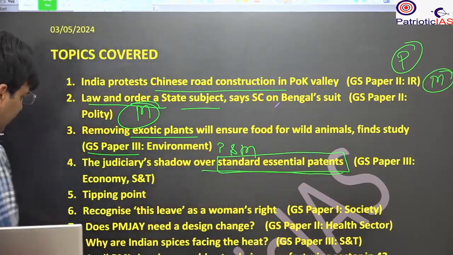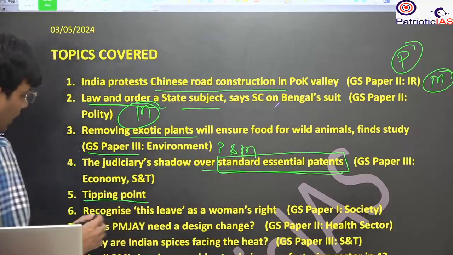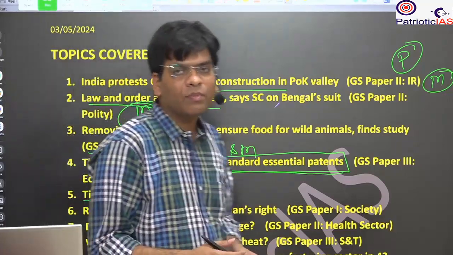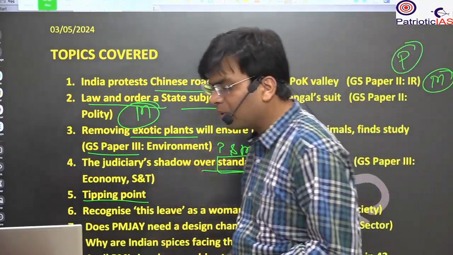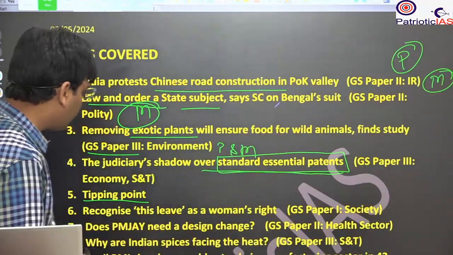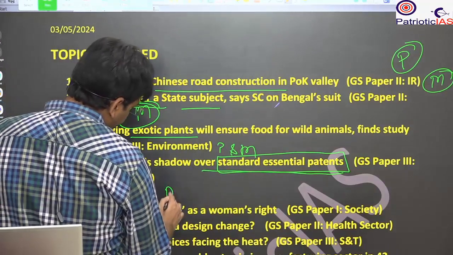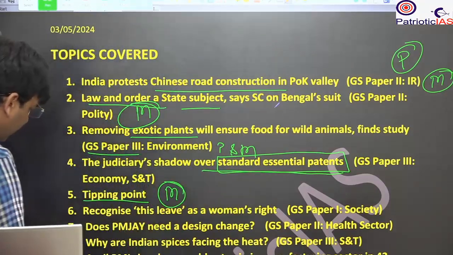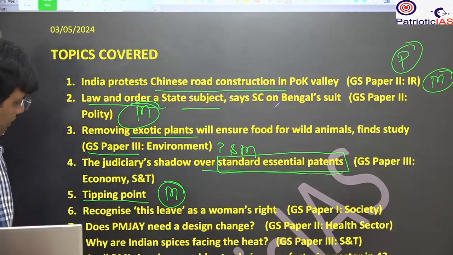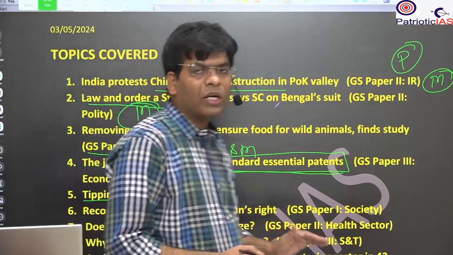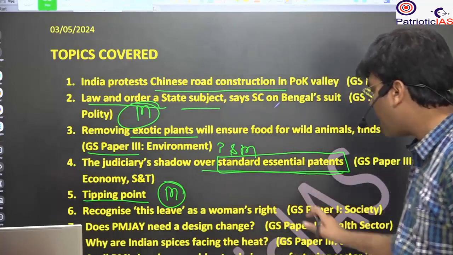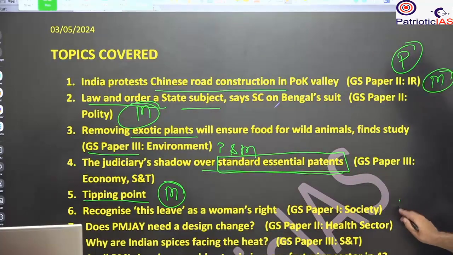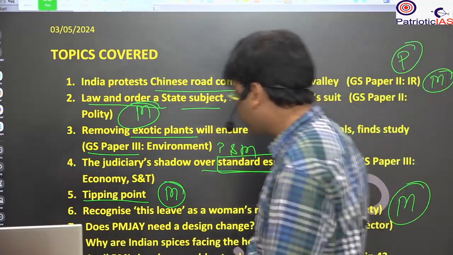Then we will study the tipping point. It is for this GST, the collection of GST for the month of April being the highest. So we will see what chances it provides for the government. So it will be for the mains perspective. Then, recognize menstrual leave as a women's right. Here we will talk about the need for menstrual leave and how it can impact overall gender equality and inequality. So it will be for the mains.